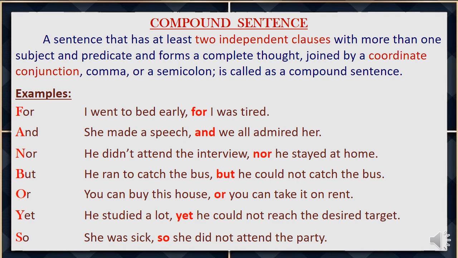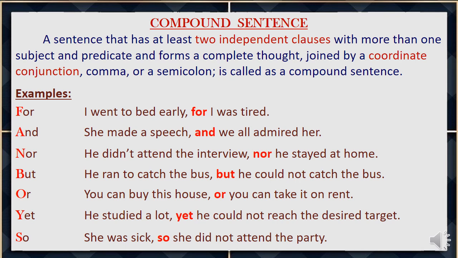The next example. He ran to catch the bus, but he could not catch the bus. He ran to catch the bus is one independent clause. He could not catch the bus is another independent clause joined by a coordinating conjunction but. So it is a compound sentence. He ran to catch the bus, but he could not catch the bus.